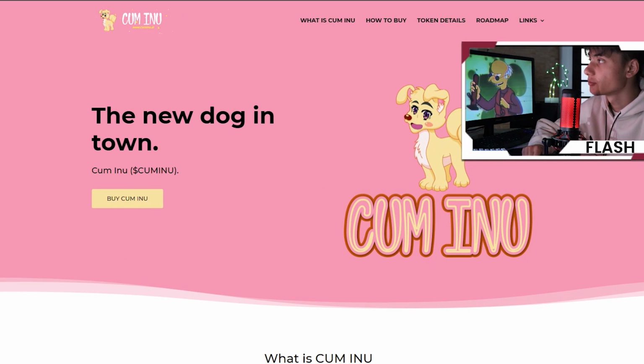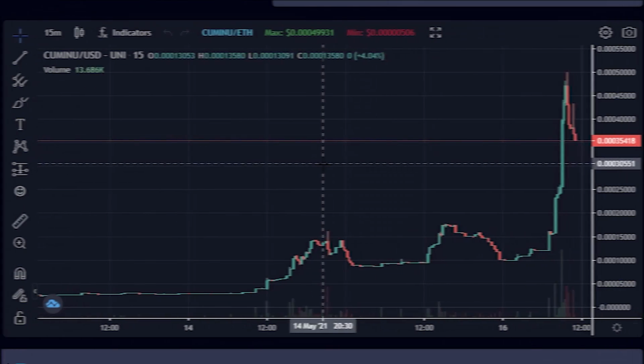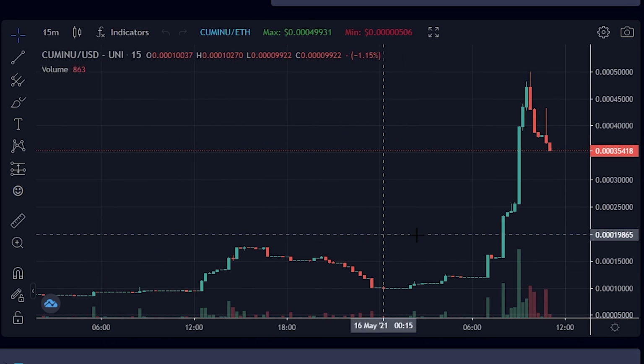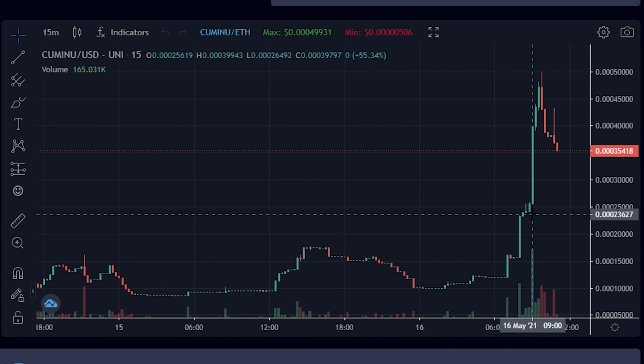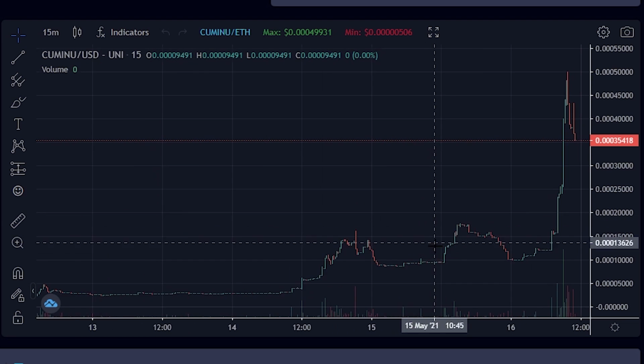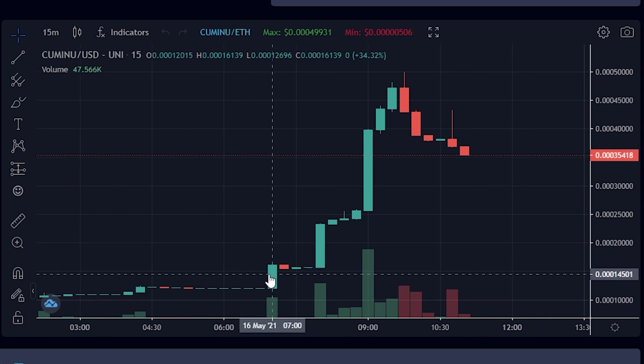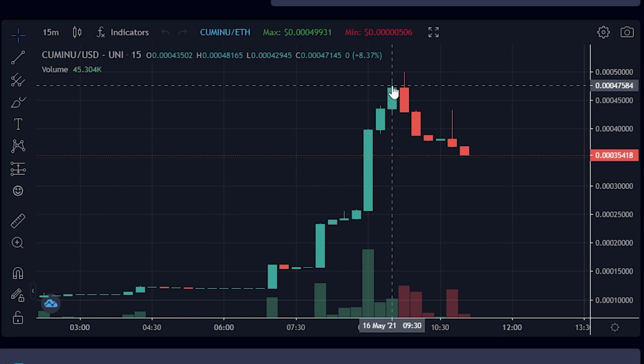Here on the website we can see the new dog in town. Scrolling a bit down on the token details, 90% of the total supply was locked in liquidity, and the rest 10% was the team tokens. UNI got a big skyrocket over here. The token was started on the 12th of May. It is a 4-day-old token, and on the 16th of May, today, it had a massive pump.